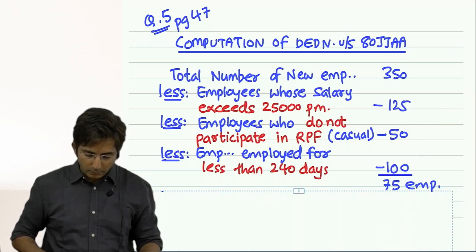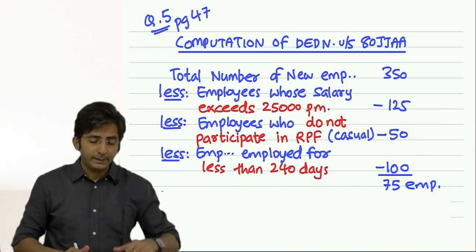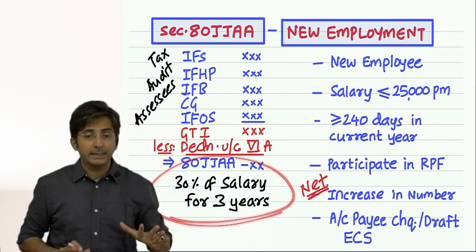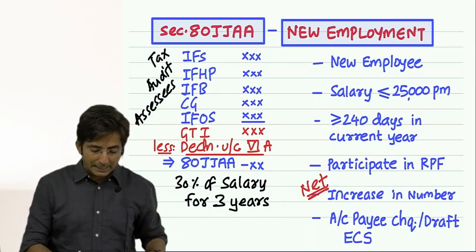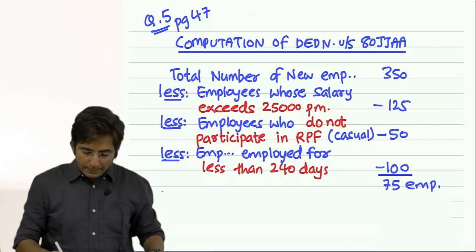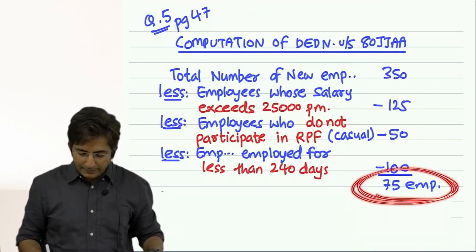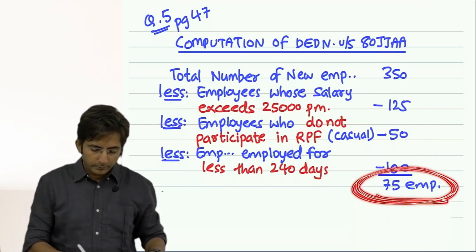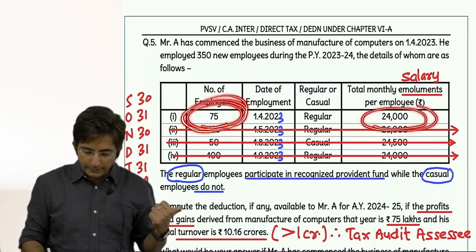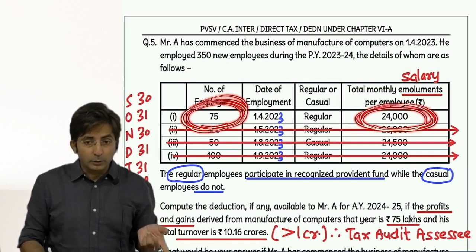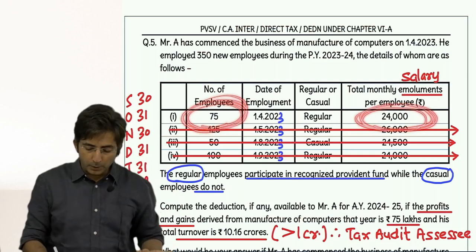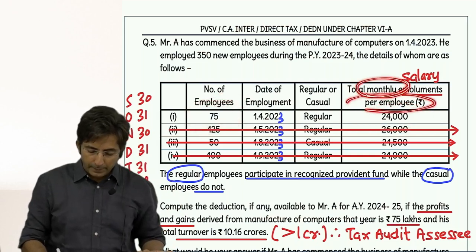75 employees. Now, how to calculate the deduction? What is the formula here? 30% of the salary. So what is the salary now? I want to know the salary of 75 employees. 24,000. Where is it given? 75 employees' salary is 24,000, and 24,000 is per month per employee. How do I know it is per month? See, monthly and per employee.